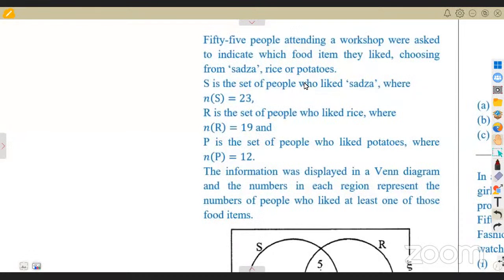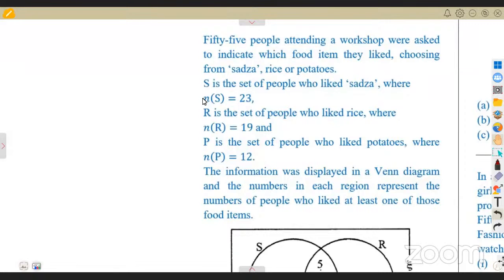If you eat sada, does it mean that you do not eat rice? Does it mean that you are not going to eat rice? No. You can eat both. The same thing, if you eat rice, it doesn't mean that you do not eat potatoes. So you can be part of this.